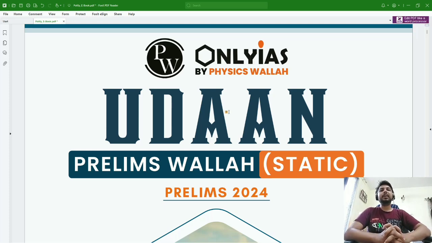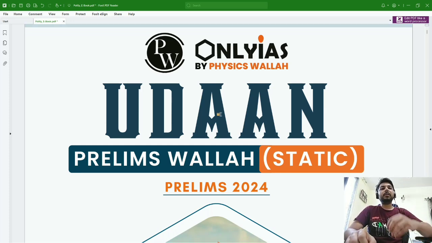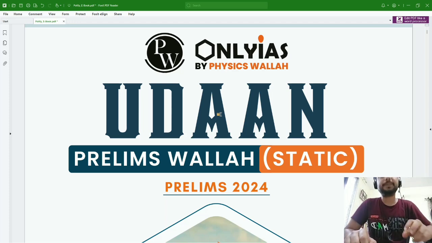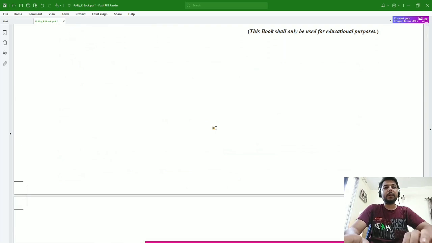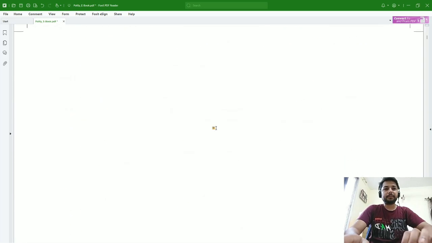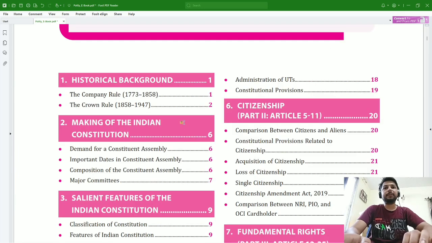And hence, we will use this book for our revision purposes, and the purpose is just to complete the syllabus on time and not for copyright infringement. And we are using this book as per the fair use policy of the Copyright Act. You can download this book from the PW Only IS website, that is available for free.